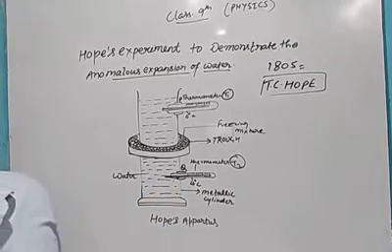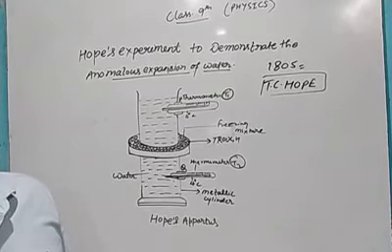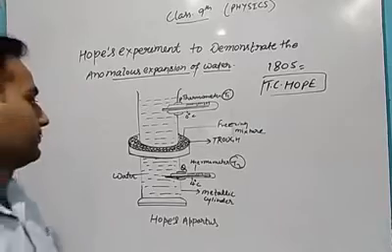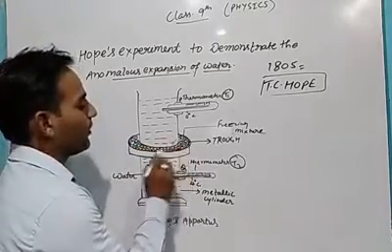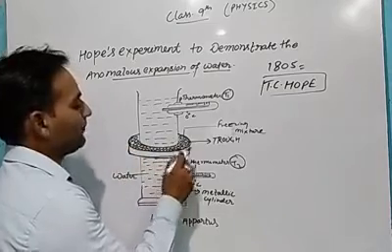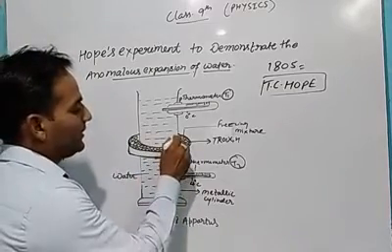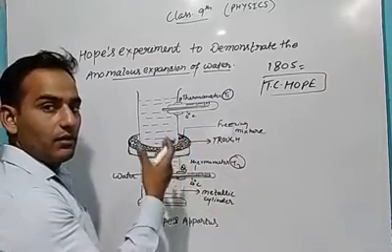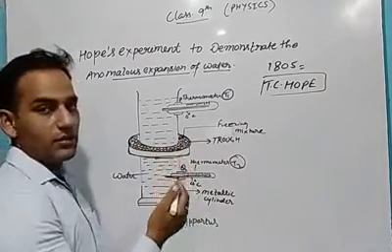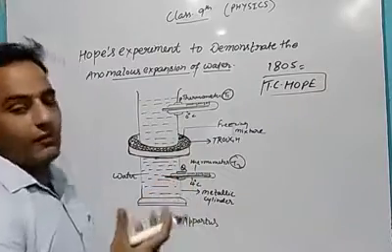The central part of the cylinder is surrounded by a cylindrical trough containing a freezing mixture of ice and salt. See, this part is called the trough, and this is connected with this cylinder, and in this trough we have kept the mixture of ice and NaCl, that means salt. Why NaCl with ice?